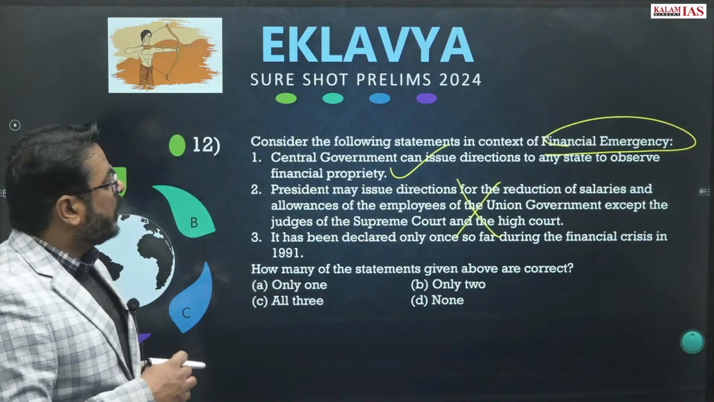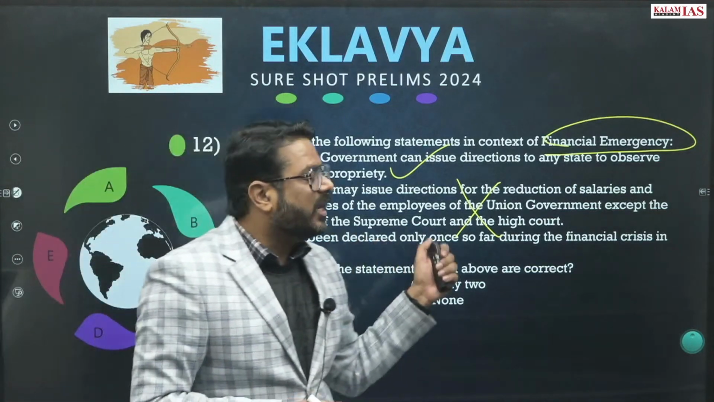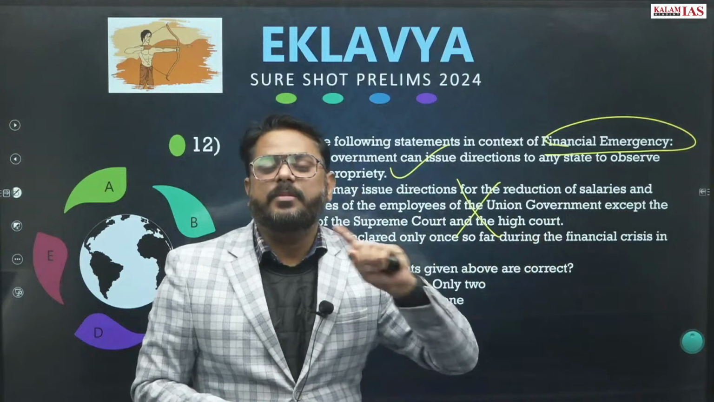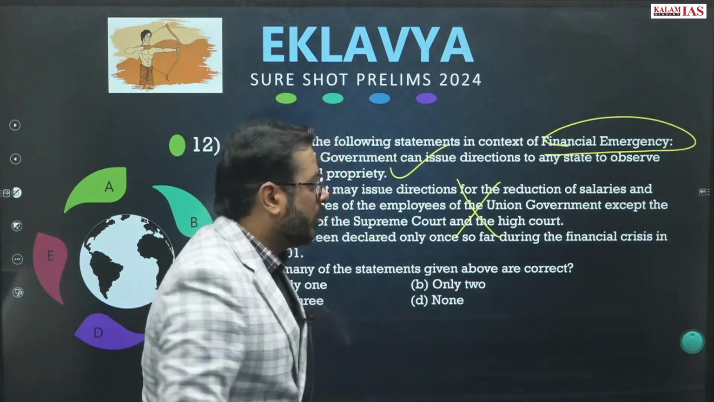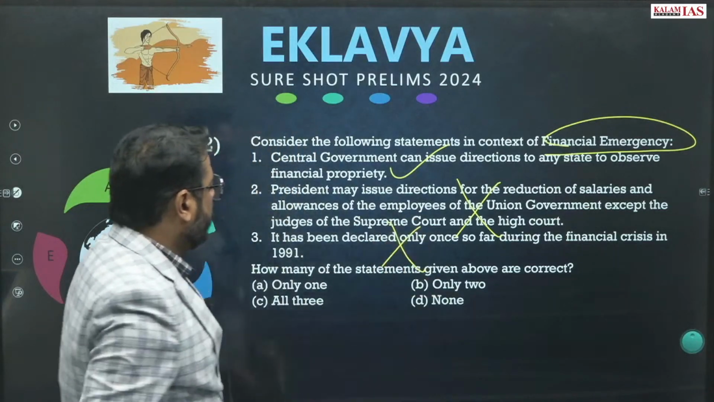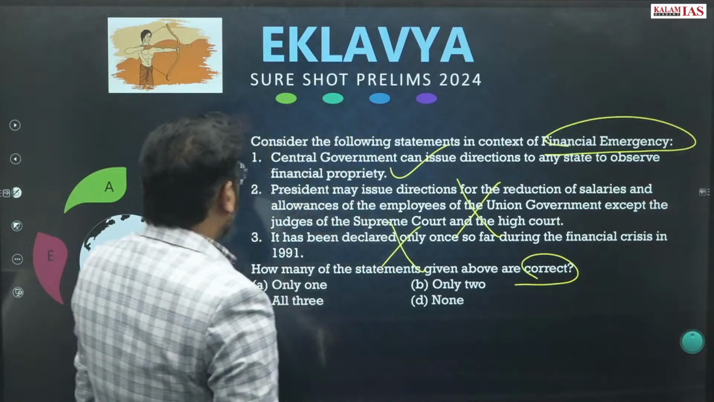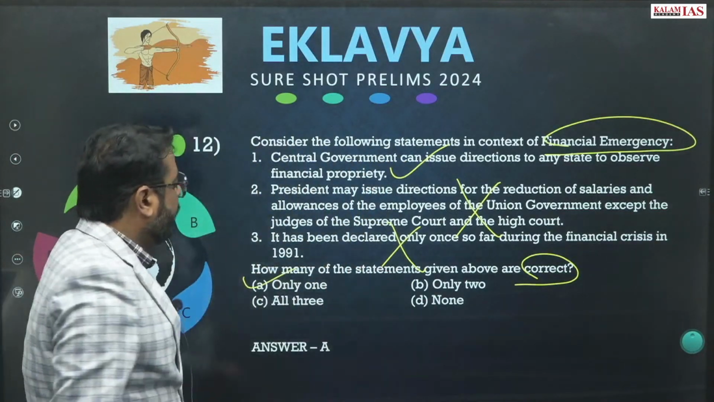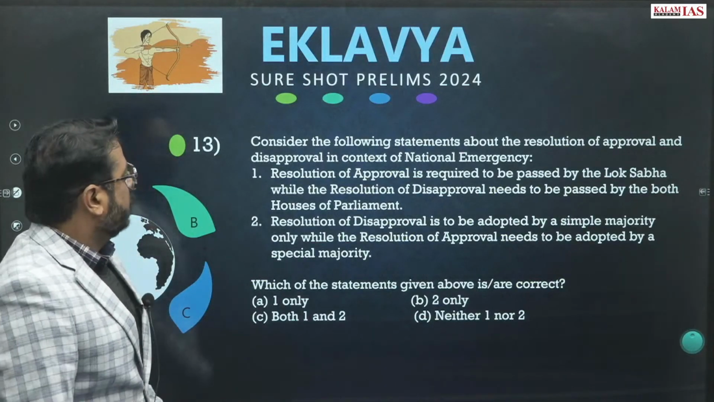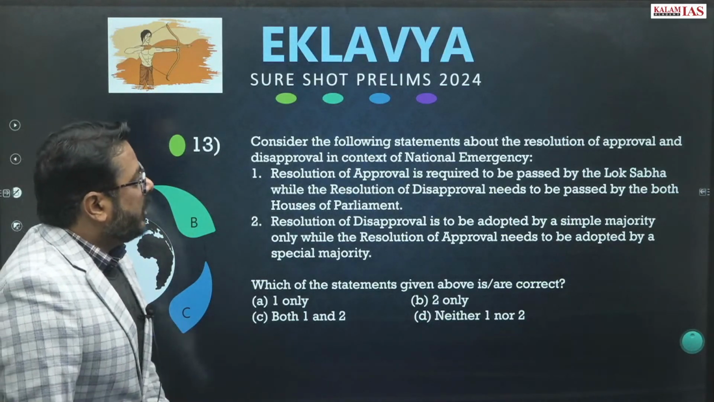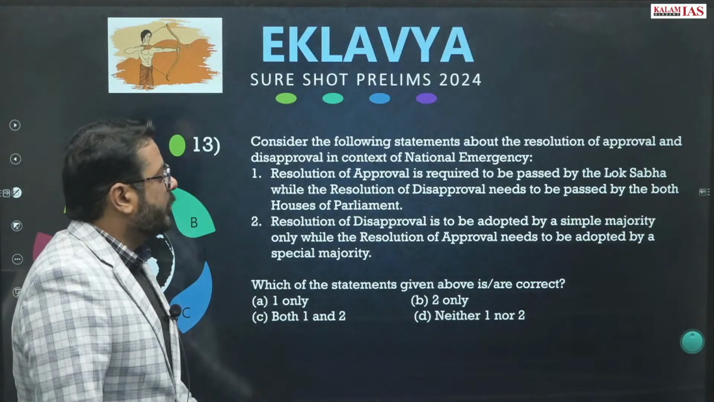It has been declared only once so far, during the financial crisis in 1991. The financial emergency has not been declared even once, not even in the 1991 financial crisis. So this statement is also wrong. Correct has been asked, only one will be correct, A will be the answer. Question number 13. Consider the following statements about the resolution of approval and disapproval in context of national emergency.